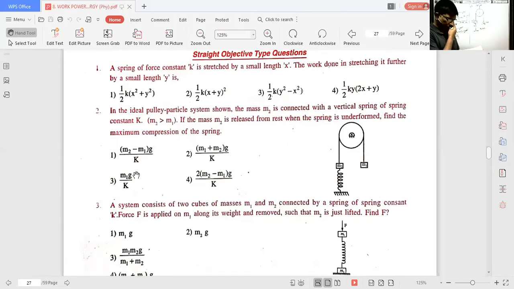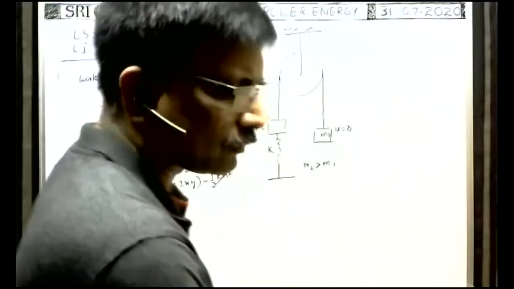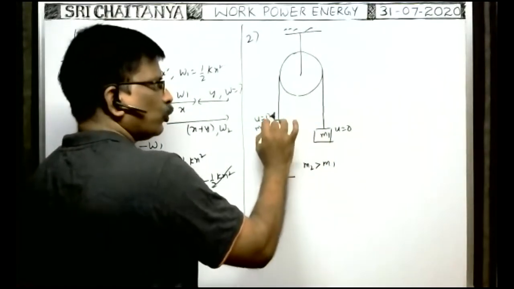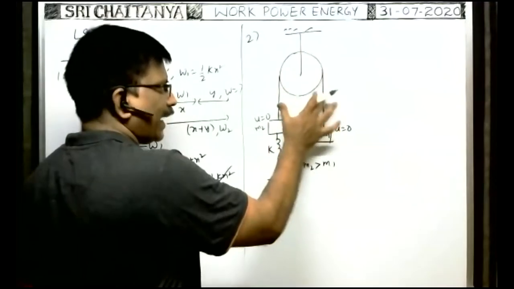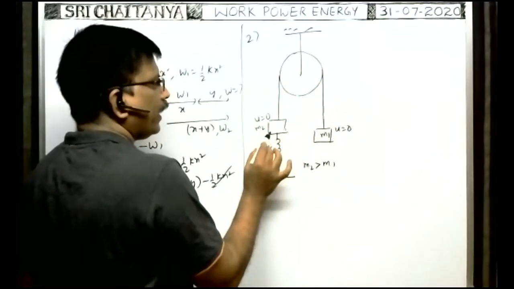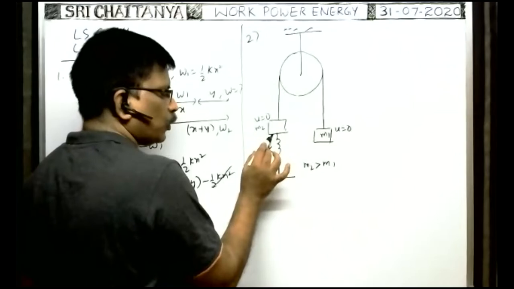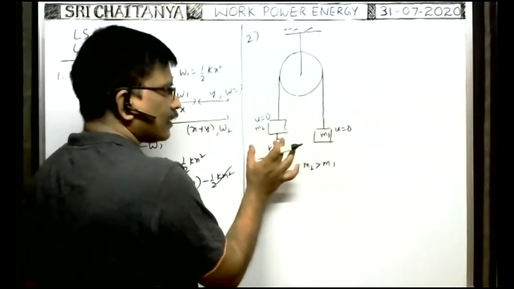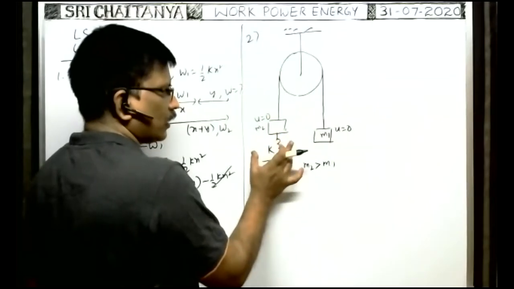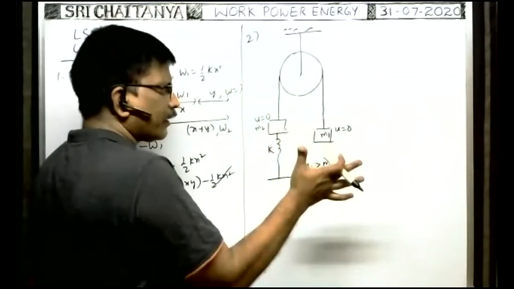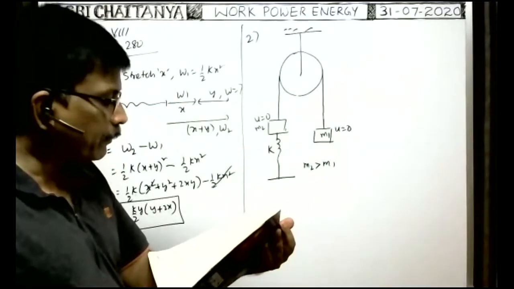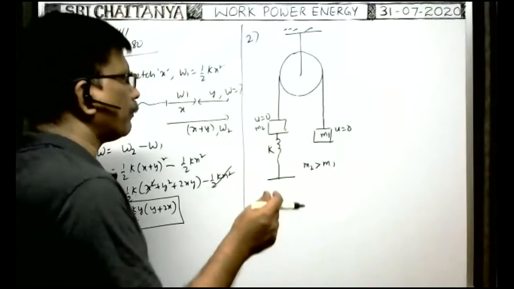Okay. All of you see here. All of you look at the board. It is an important problem. You see here. Initially, the two blocks are connected to the two ends of the string, and the string is passed over the light frictionless pulley, and at the lower surface of the block m2, one spring is connected like this. Whenever the blocks are like this, it is in unstretched condition. m2 is greater than m1. When the blocks are released suddenly, because they asked the maximum compression, no? They asked maximum deformation. Find the maximum compression. Okay, maximum compression they asked.